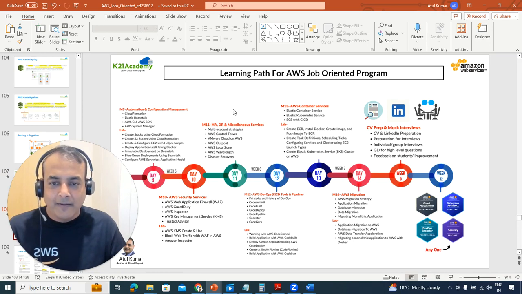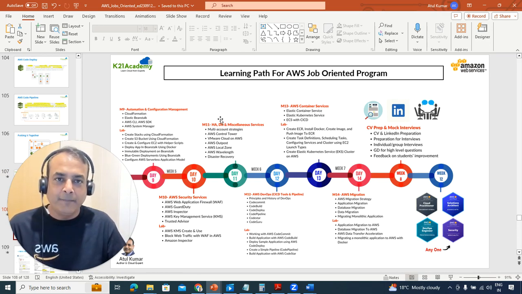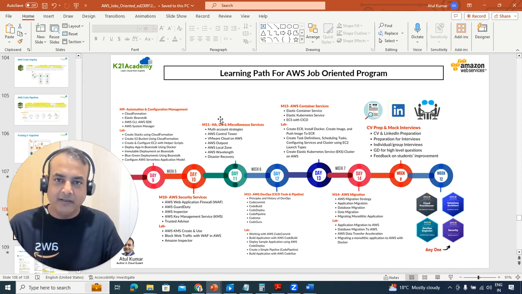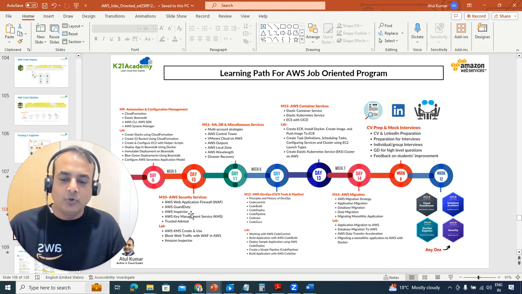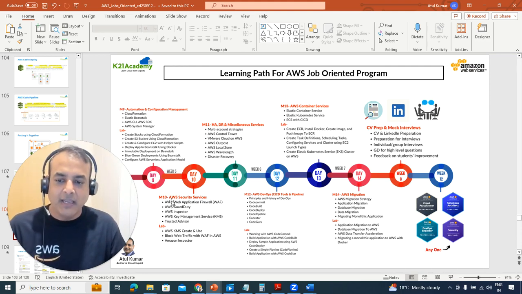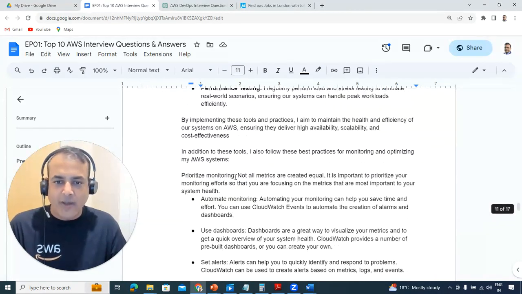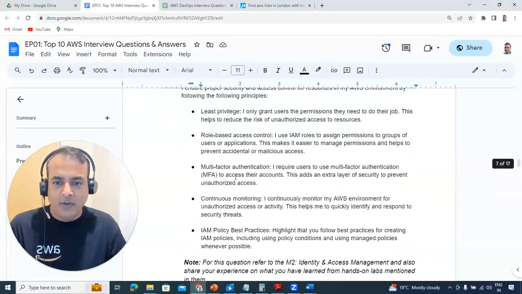But the important thing is that there is something called the Well-Architected Framework, covered in module 11, that covers costing, as well as security, as well as optimal performance. All those things you'll be using in module 11. There are some tools you'll be using in module 10 as well, like Trusted Advisor, and a lot of other tools which you might be looking at in module 10. So have a look at that part as well. Let's go back to the questions now.